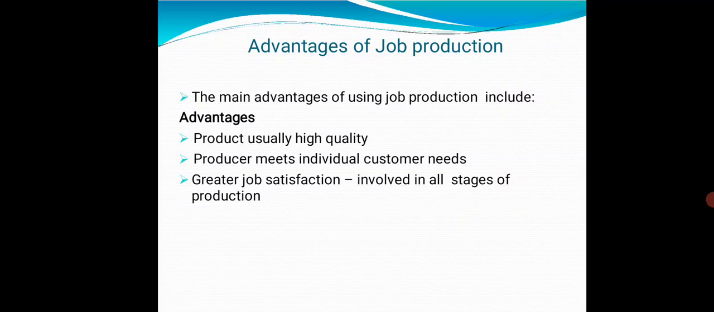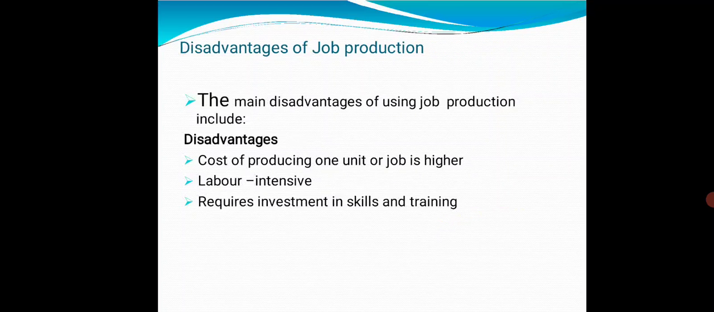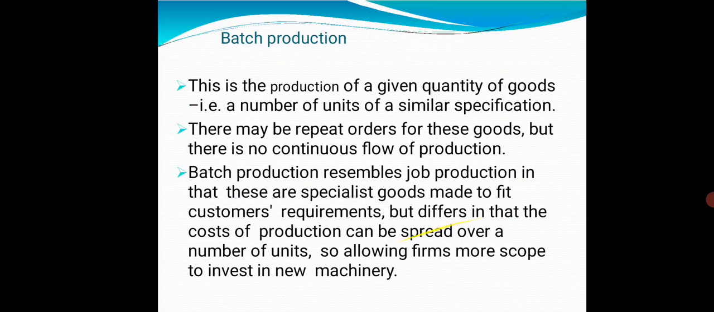Advantages of job production. The main advantages of using job production include: product usually high quality, producer meets individual customer needs, greater job satisfaction involved in all stages of production. Disadvantages of job production: cost of producing one unit or job is higher, it is labor intensive and requires investment in skill and training.